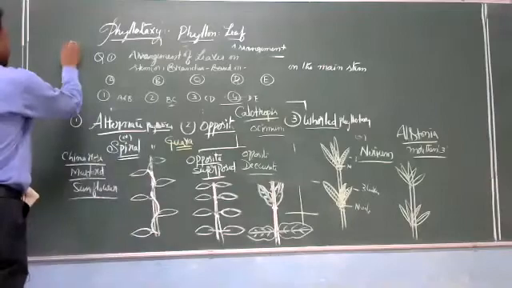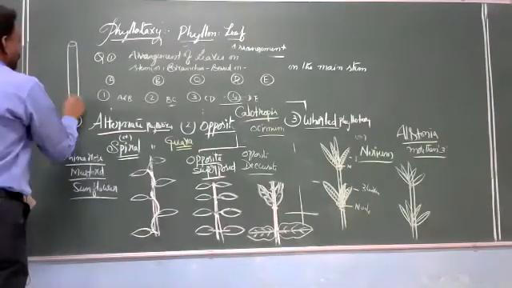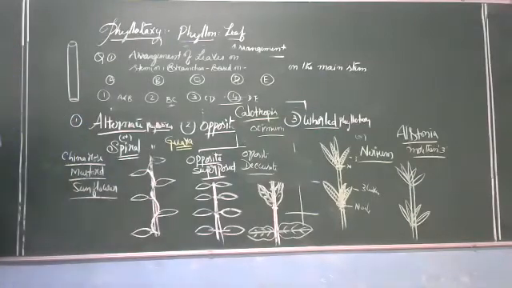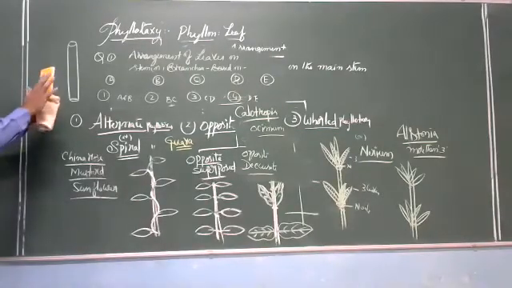This is a stem, for example, having different ends, 1, 2, 3, 4.